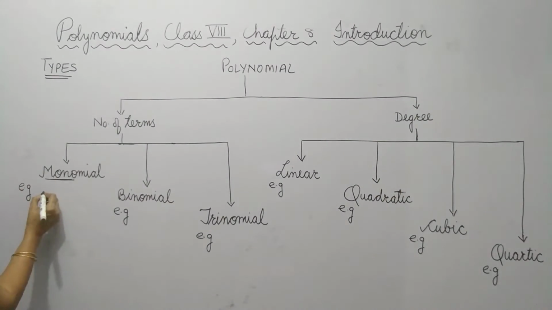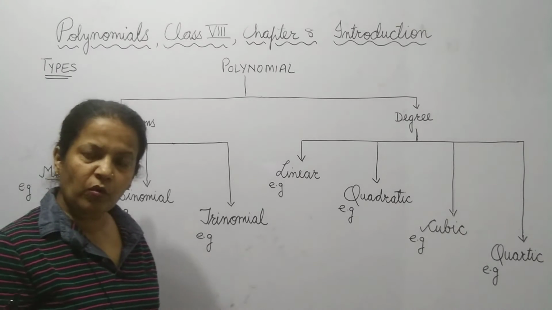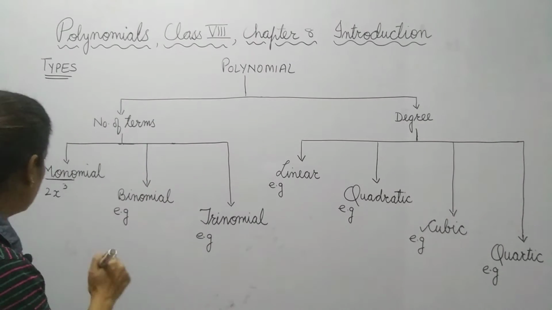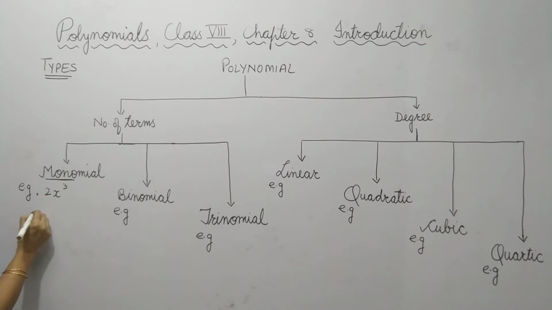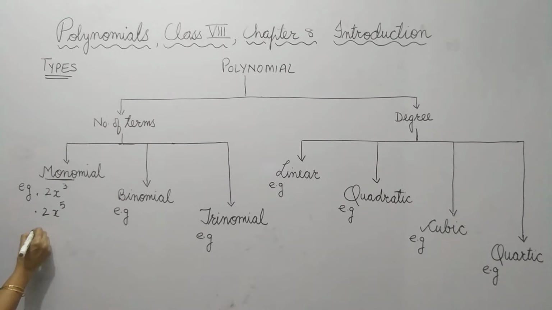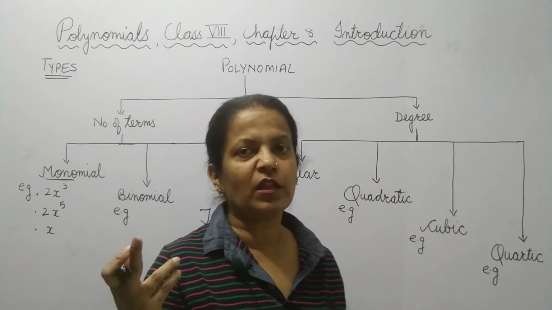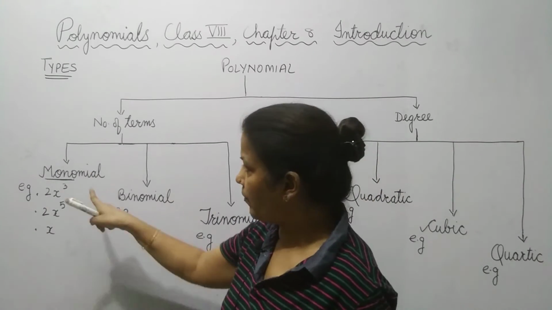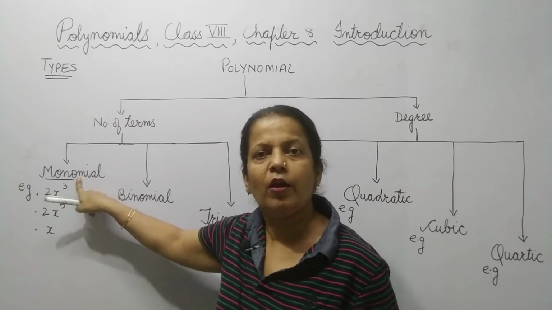You can take as example 2x power 3. This is a polynomial having one term. Next example, you can take 2x power 5. Again, it has one term, so it is a monomial. And only x. X is also a monomial since it has only one term.